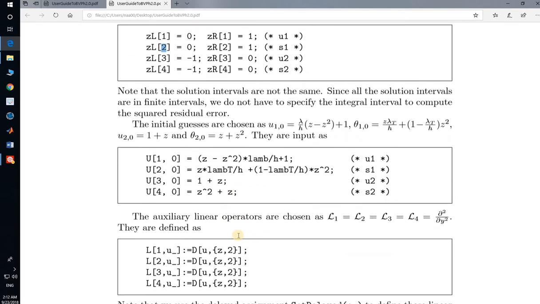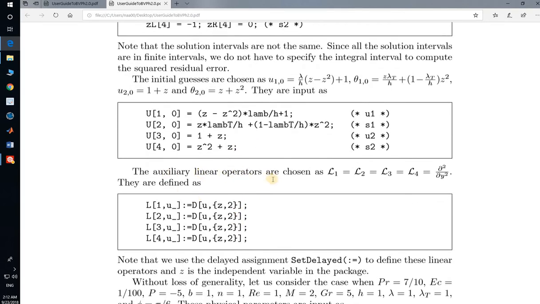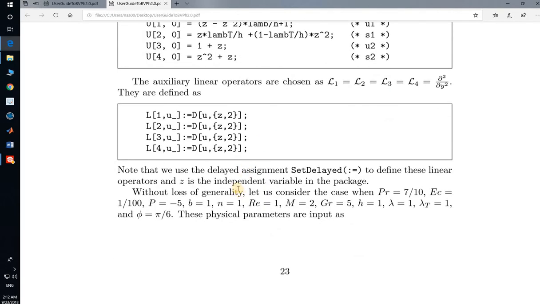Next, the auxiliary linear operator is chosen as follows. Now we choose the auxiliary linear operator. The auxiliary linear operators are all second order, because all are the same. u1 involves the second derivative, and s1, u2 and s2 are all mentioned here. Now note we have the delayed sign.